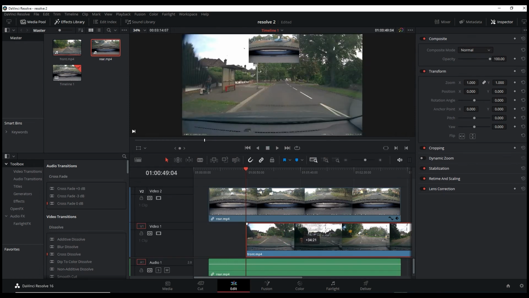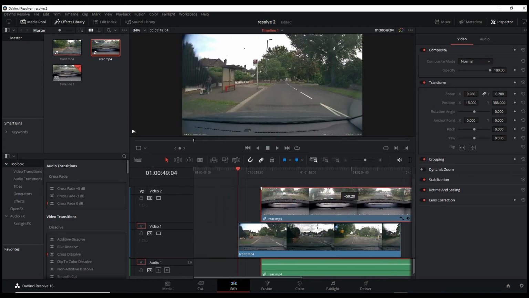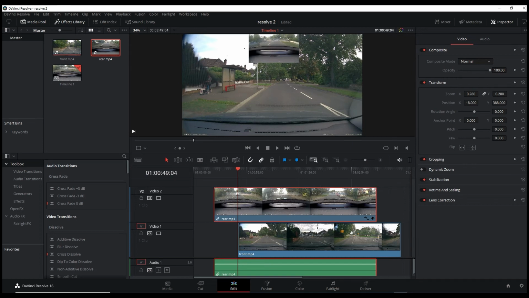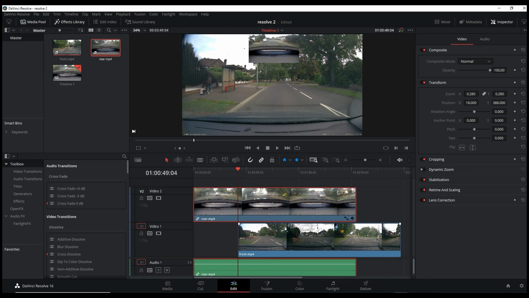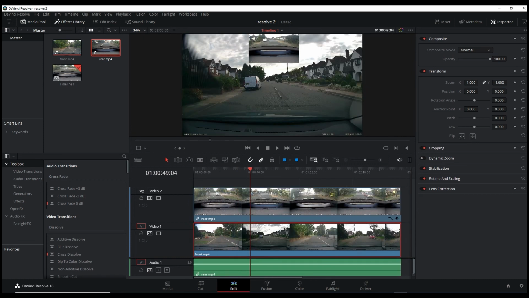So once you've moved your films about, once you've got them in position and you're happy with them, make a trim. Again, trimming I showed you how to do in part 1 of this series, so you'll have to look at part 1. Once you've got the trim, put both clips back at the start of the timeline and we're ready to export. That is it. That is how you do a picture in picture in DaVinci Resolve. It really is as simple as that.